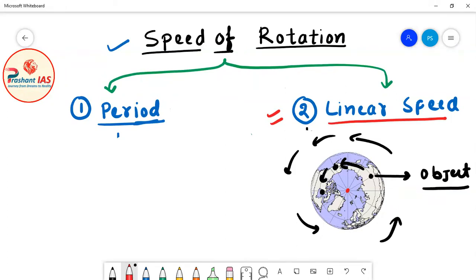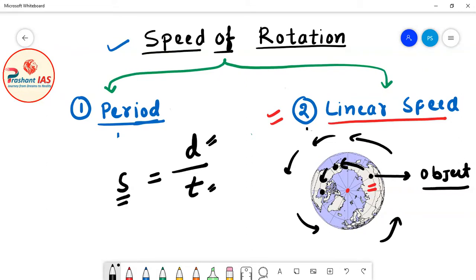Definitely here, this black object is also moving along with earth. When this black object moves, it will cover some distance, and it will cover that distance in some time. So for calculating the linear speed, you have to divide the distance traveled by that object by the time taken to travel that distance, and then you will calculate the linear speed of rotation of earth.